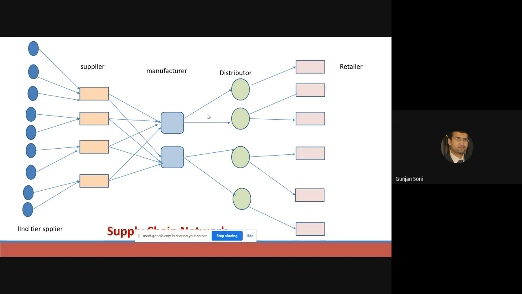Then soon people also started realizing that in this supply chain, if the manufacturer says I will just maximize my profit, I will not think about the supplier or distributor or retailer, what will happen? Let's say everyone is selfish in this supply chain. That is a human tendency also. Everyone is thinking about their own benefit. What is the problem with that?